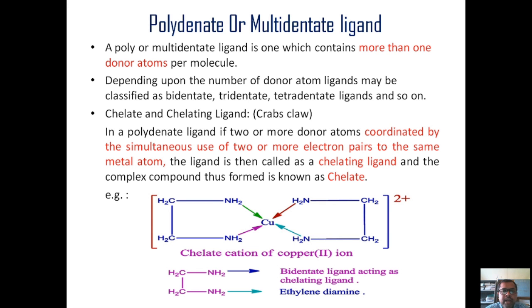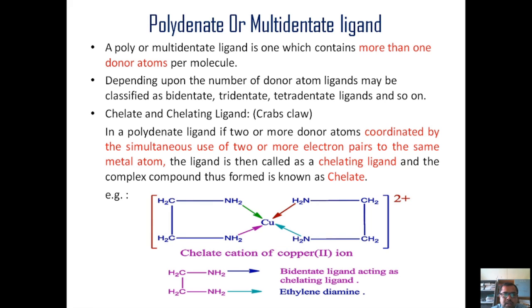So next we have polydentate or multidentate ligand. A polydentate or multidentate ligand is the one which contains more than one donor atom per molecule. That means the number of donor atoms is more than one. Depending upon the number of donor atoms which a ligand possesses, they are classified as bidentate ligand, tridentate ligand, tetradentate ligand, and so on.